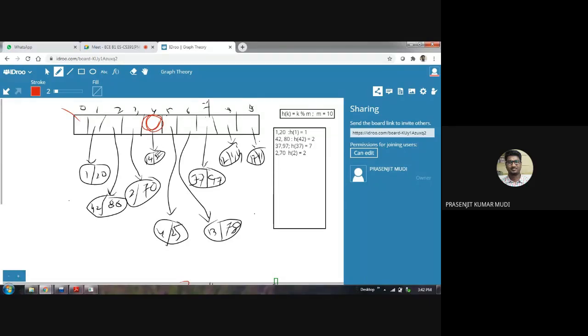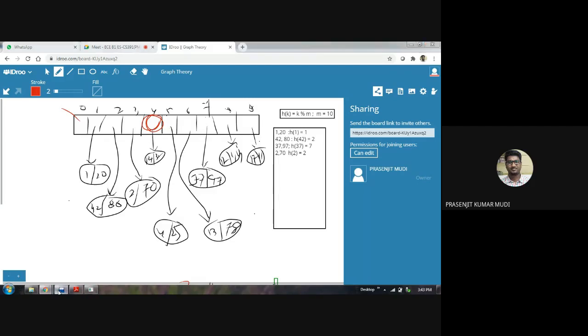4,25 can be present in this location. If it is not there, it may be present in the next location. But if this location is null, if this pointer is pointing towards null, it is not possible that it may be present in the next locations. Am I correct? So if this is null, you can straightaway conclude the data does not exist. 4,25 is not present in the list. Only if it is engaged, and it is not 4,25, you can look for the next pointer.